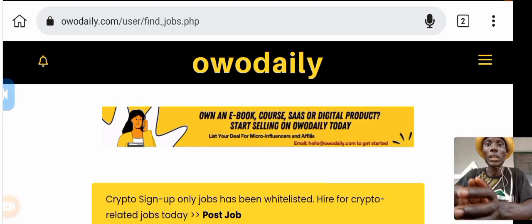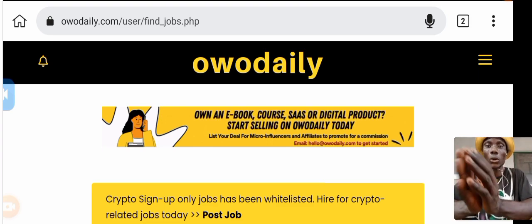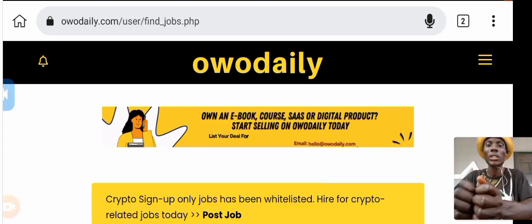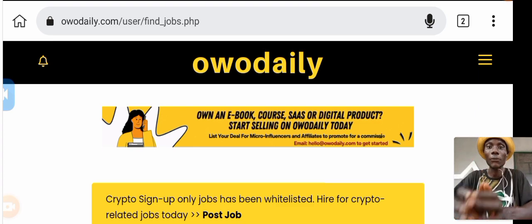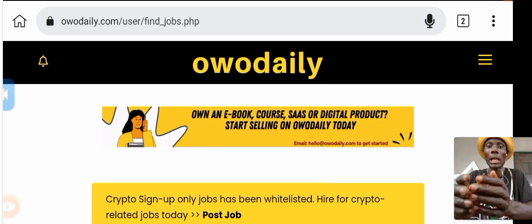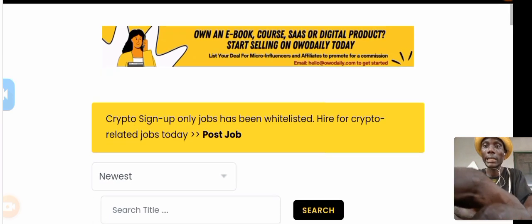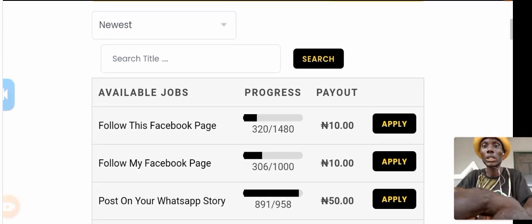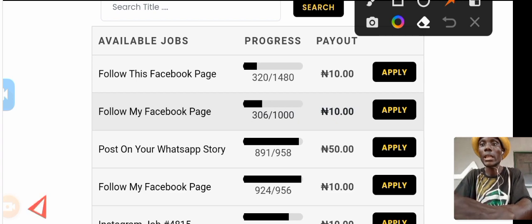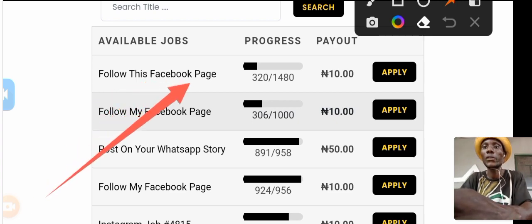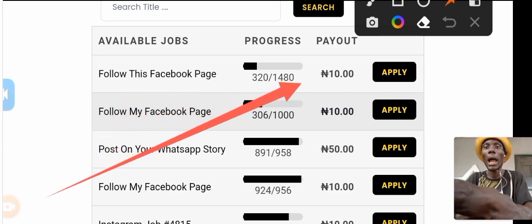After you have done it, you screenshot it and upload it in the same place. After you have uploaded it, they are going to pay you. So let me scroll down for you to see some of the jobs. The first one here says follow this Facebook page at 10 naira.